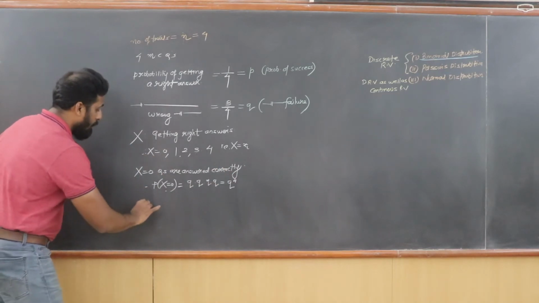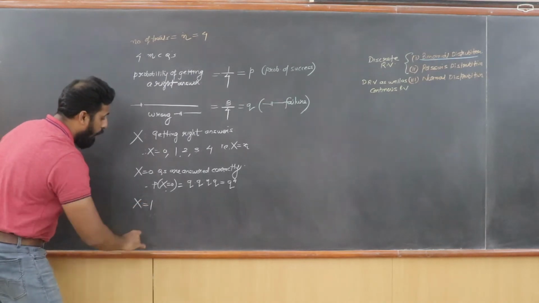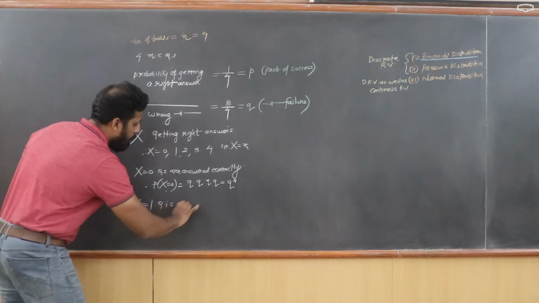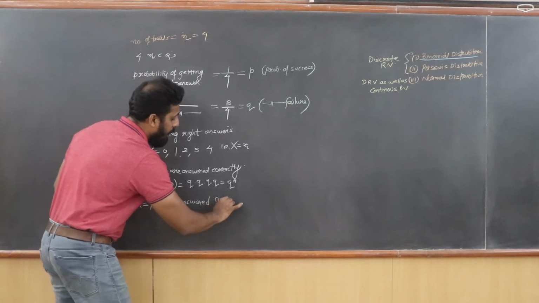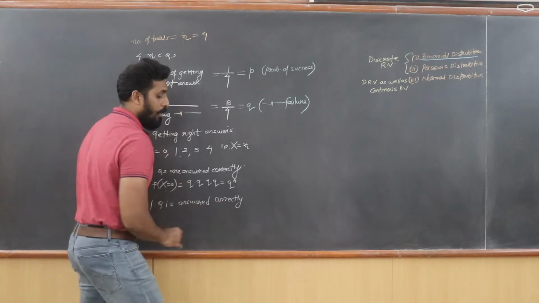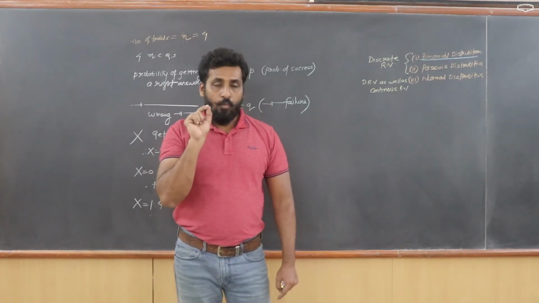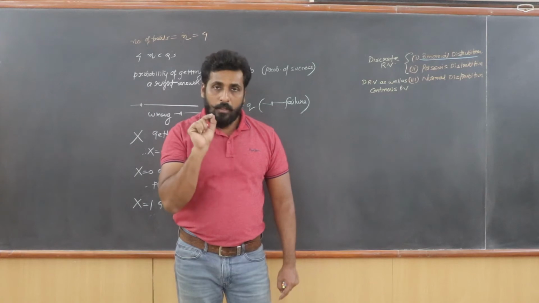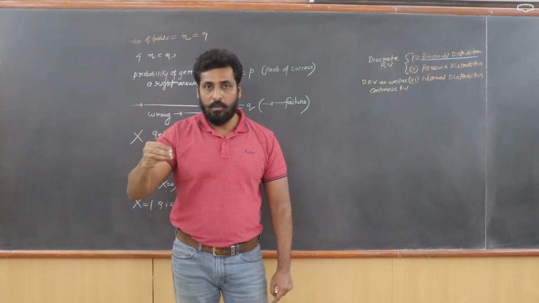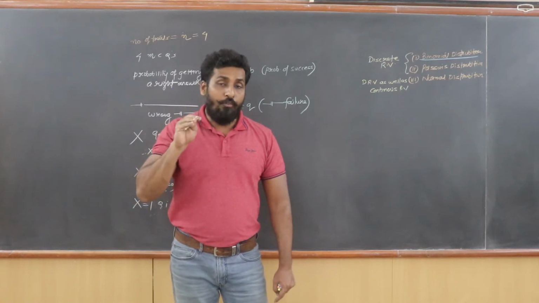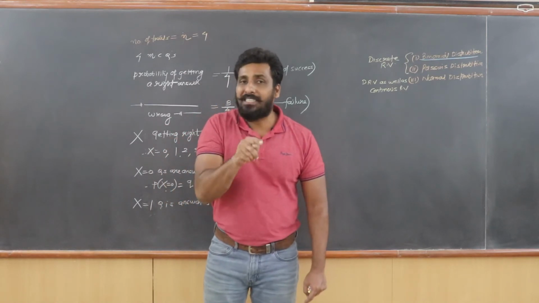The next I can discuss is when x is equal to 1, that is, 1 question is answered correctly. Now when I say 1 question is answered correctly, this point should pop up in your mind: which question is answered correctly? You are attempting 4 questions. There is question number 1, question number 2, question number 3, question number 4. Out of the 4 questions, only 1 question was correct. So you should ask, which question came correct?